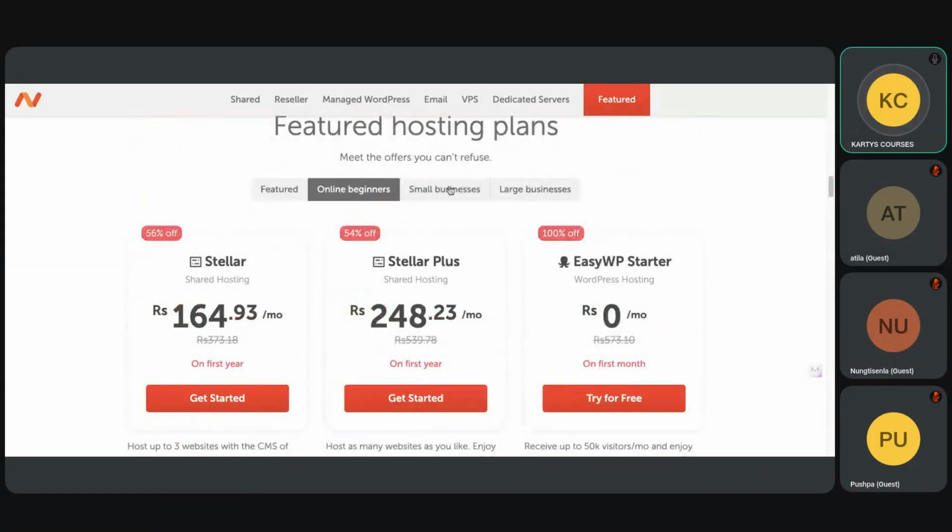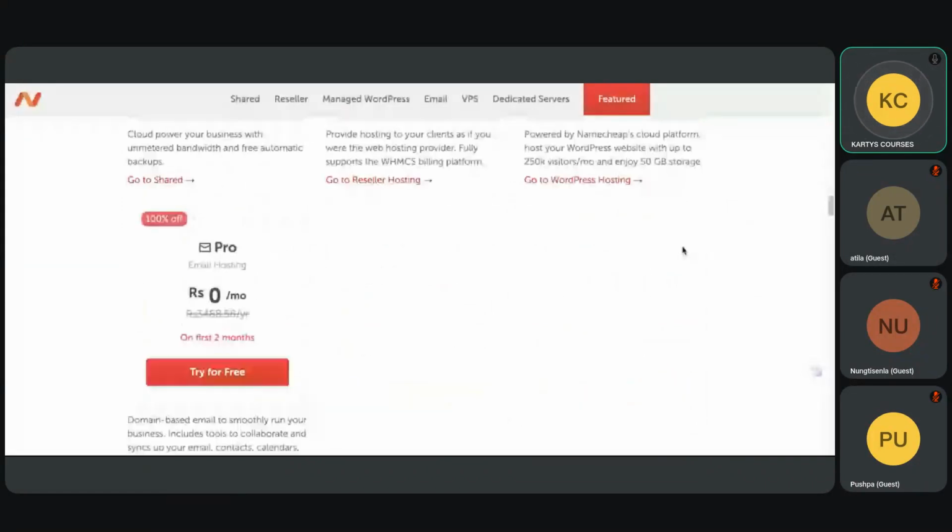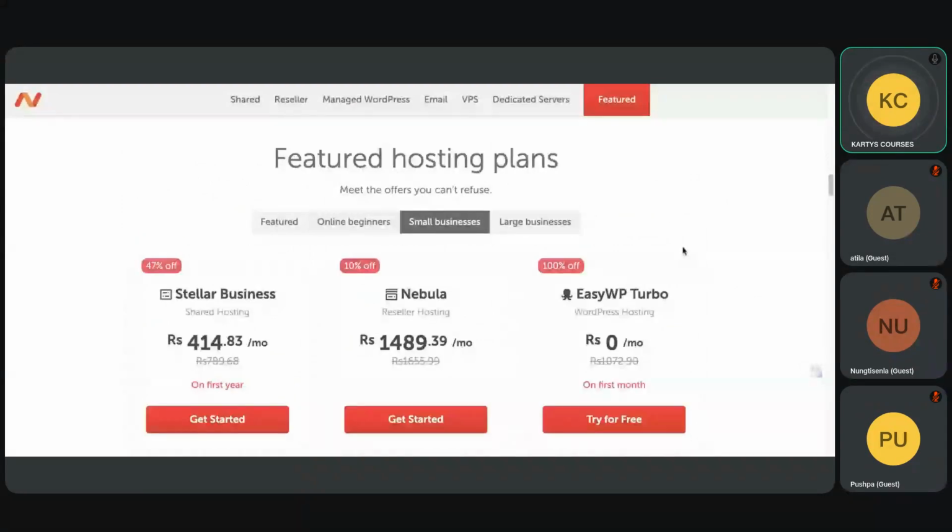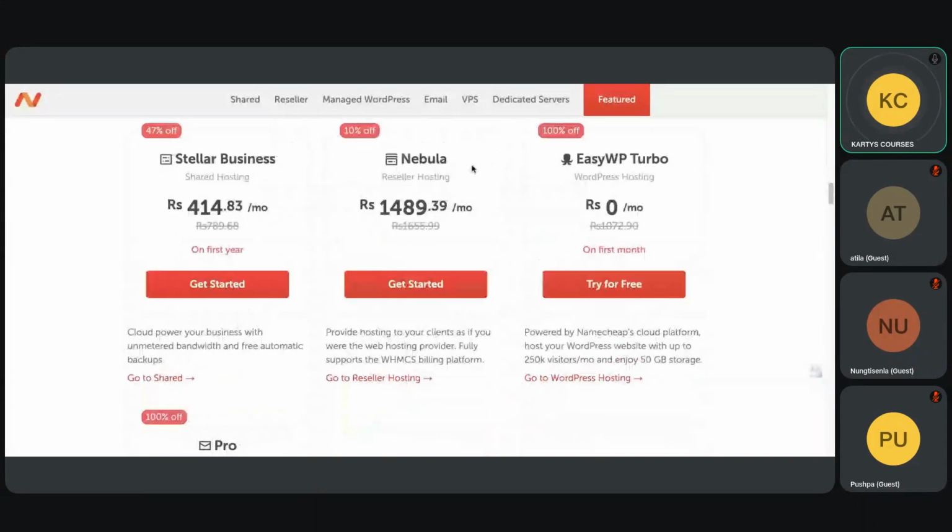Now, let's say you have a small business, then you can take Stellar Business. You can take Nebula, which is a reseller hosting. Reseller means a company that wants to sell. Let's say I'm starting a new website where I sell domains. So I'm a reseller. You remember I told you the word reseller before, somebody who resells. If I do that business, I can take this hosting plan and start reselling.